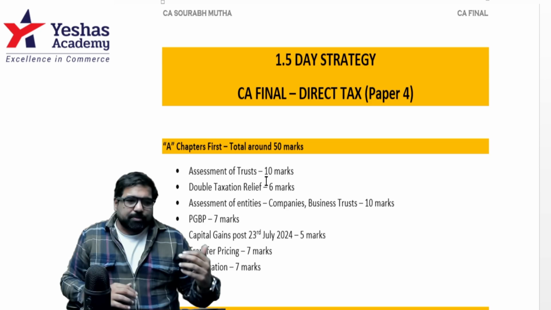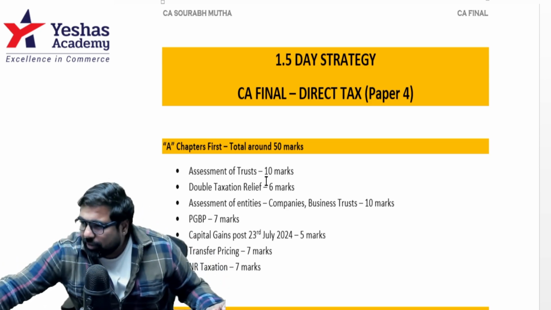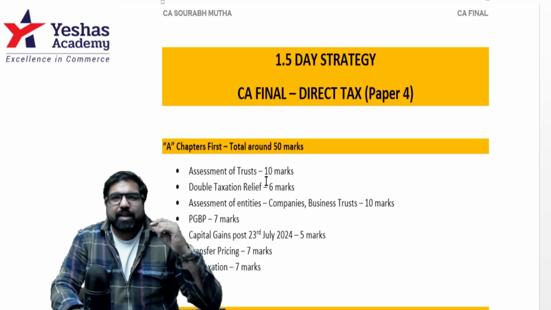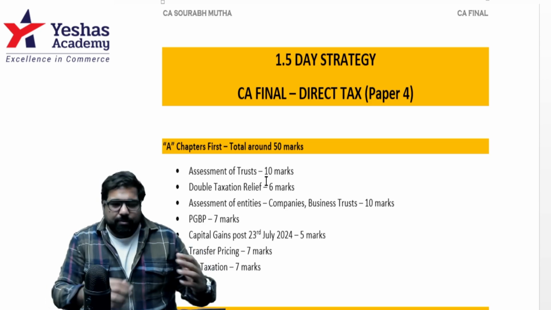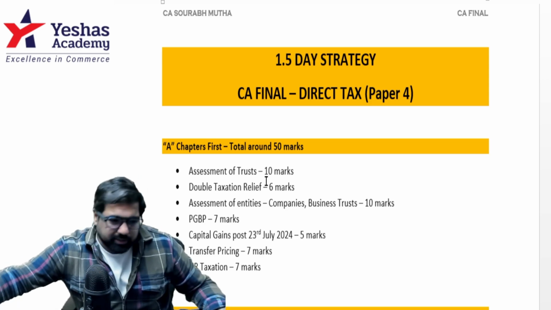After that big chapter of assessment of trust, start doing double taxation relief. Yes, you heard me right. It's a small chapter and it will also cover the rates of tax for individuals. And it's a very commonly asked question in the exam. And that mix will help you complete these two chapters faster.